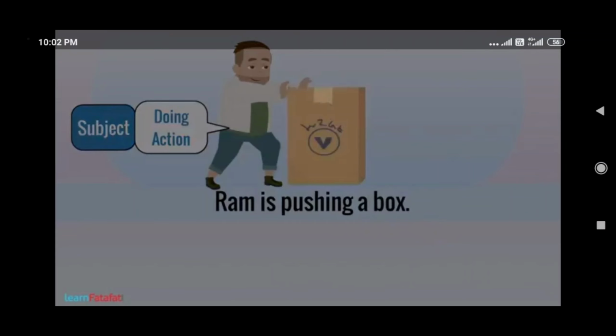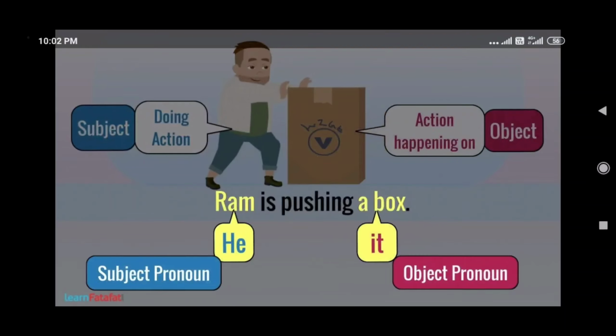So see, a picture is on your screen. Ram is pushing a box. Means who is doing the work here? Ram is doing the action. So Ram is subject, and Ram is pushing a box, and the action is happening on a box, so it is an object.